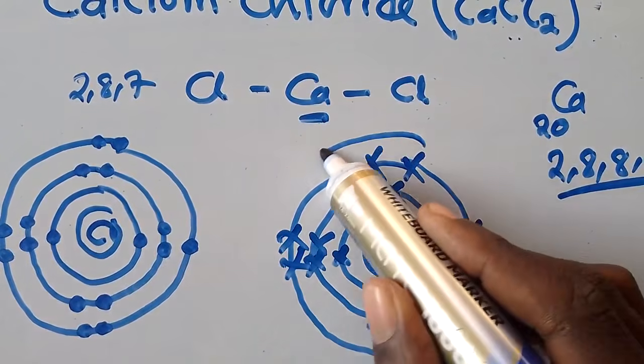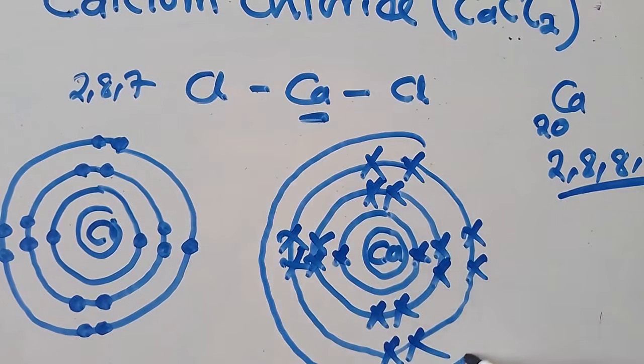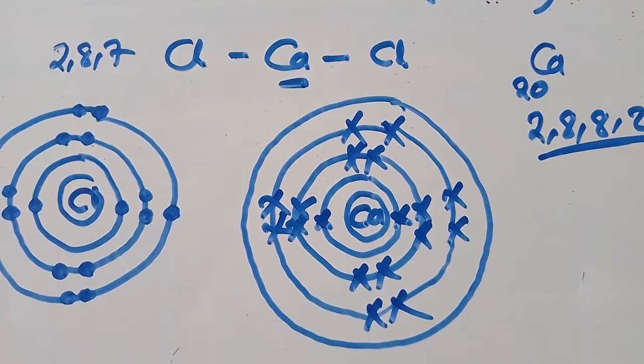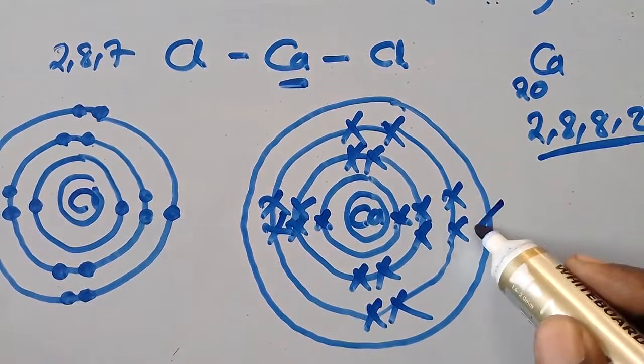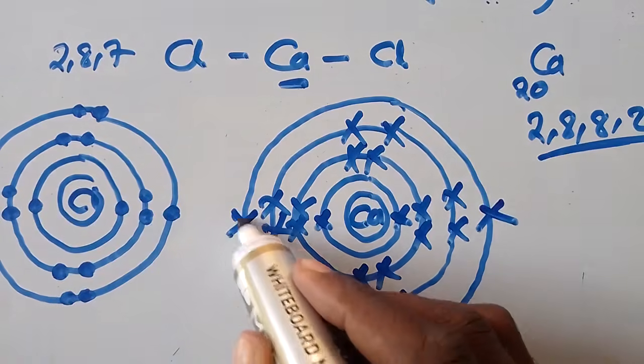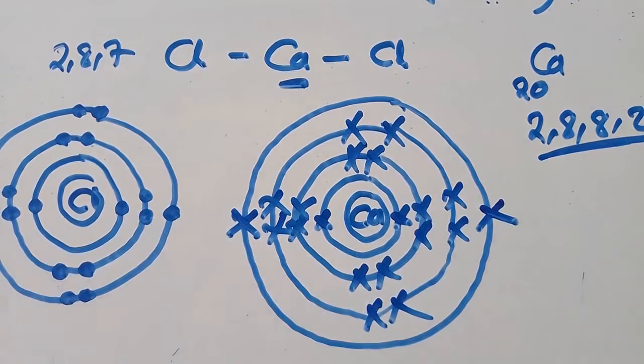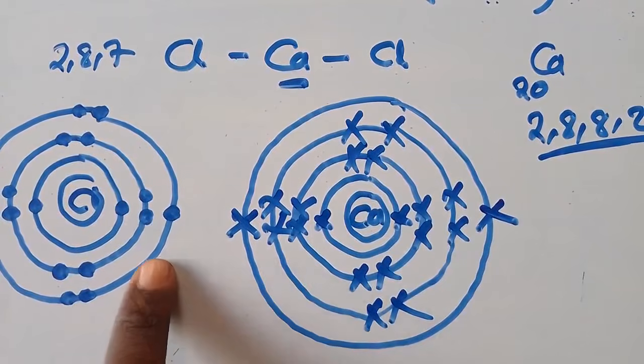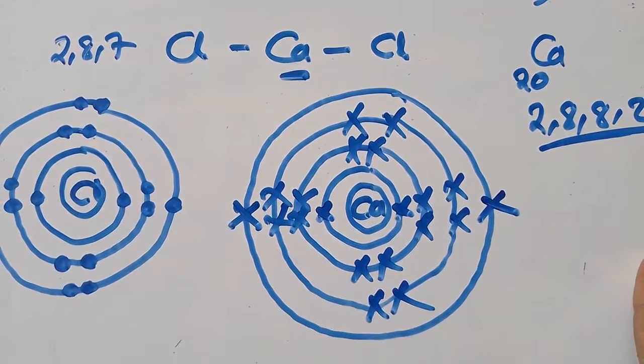Then this other one, I just need to put how many? I put 2. So this one will be this other side. The other one will be this other side. I know that this one will be opposite to that one. Even this one will be opposite to that other one.